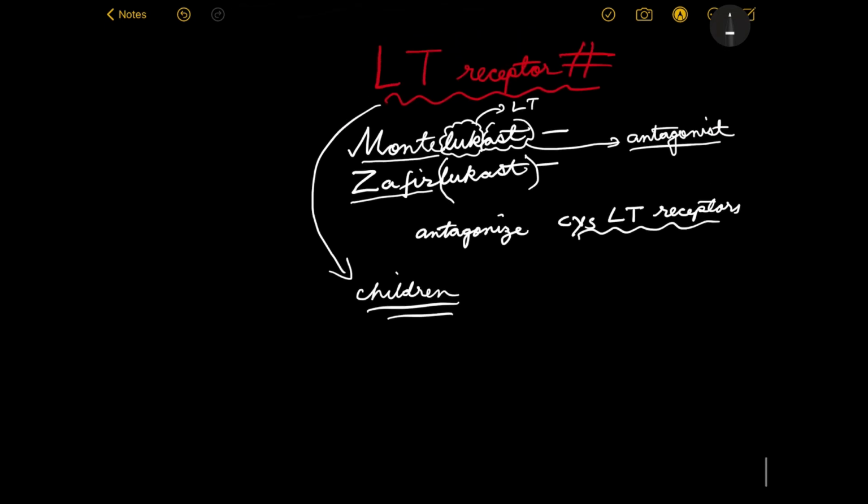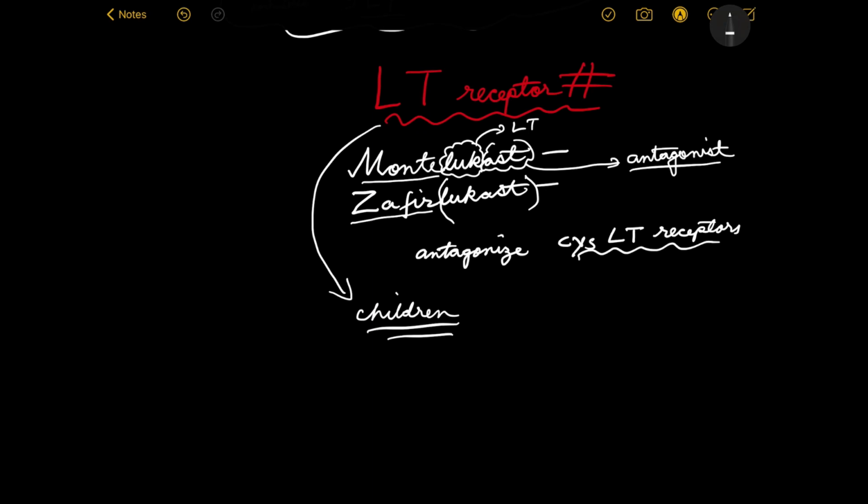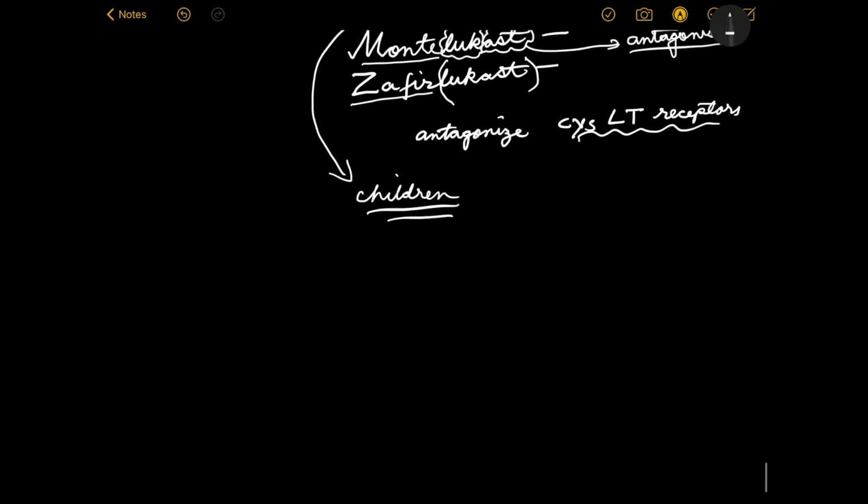So Montelukast, Zafirlukast, as you can understand, they are indicated for prophylaxis. In fact, almost all the drugs that we are studying today are prophylactic because they are not direct bronchodilators.